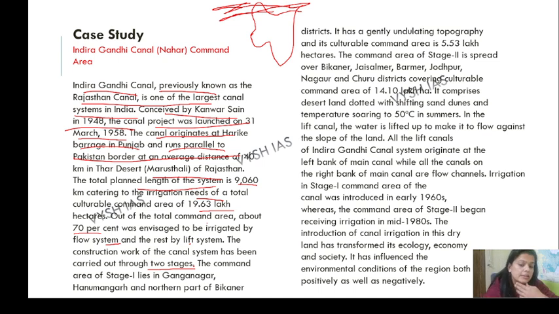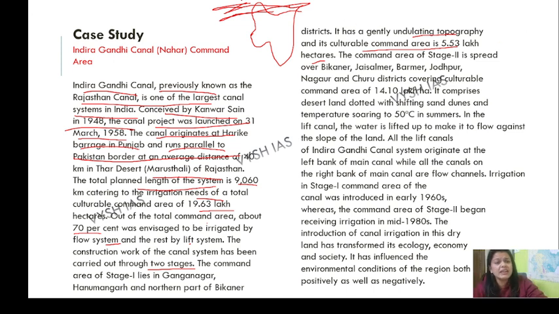The construction work of the canal system has been carried out in two stages. Of the 19.63 lakh hectares, 70% is the irrigated flow system and the rest is the lift system. It was completed in two stages. The command area of stage 1 covers Ganganagar, Hanumangarh, these northern districts of Rajasthan, and the northern part of Bikaner district. It is gently undulating topography and the cultivable command area is 5.53 lakh hectares.